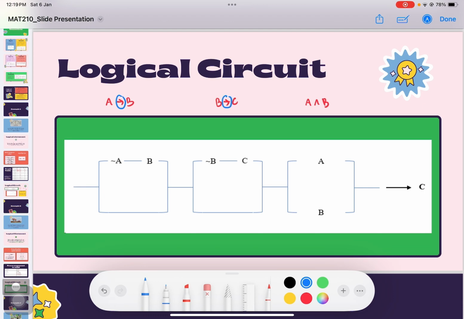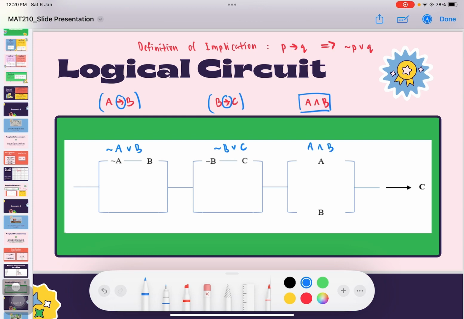Therefore, we have to simplify the logical expression by using the definition of implication, where P implies Q will become not P or Q. Therefore, this logical expression will become not A or B, and not B or C. And this logical expression will remain the same, A and B.